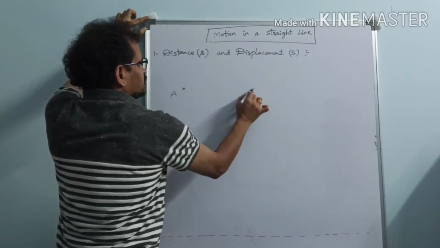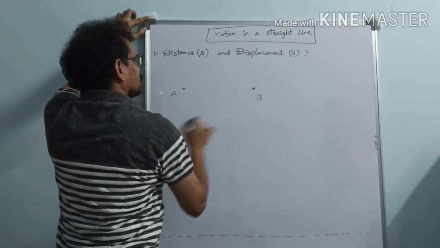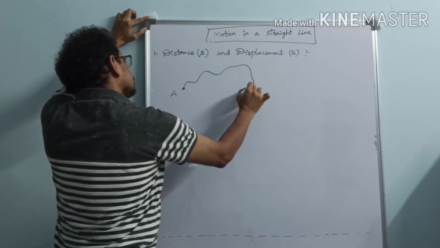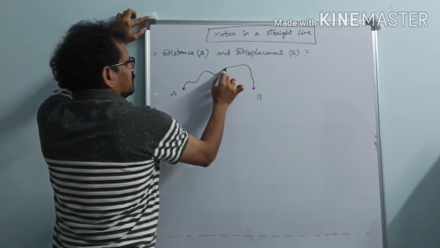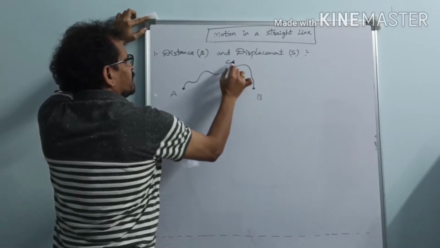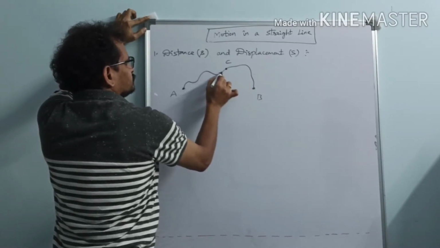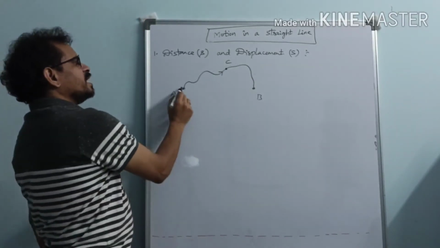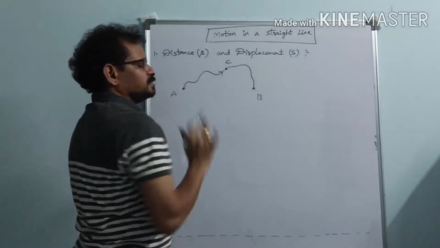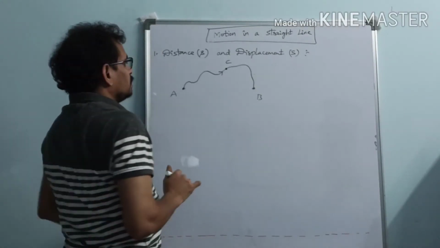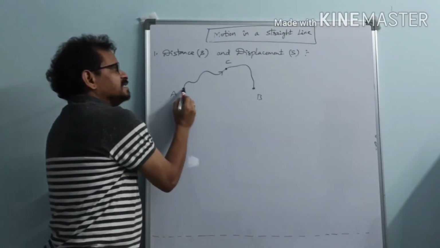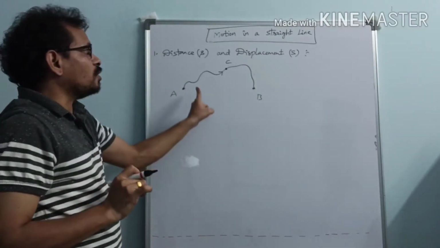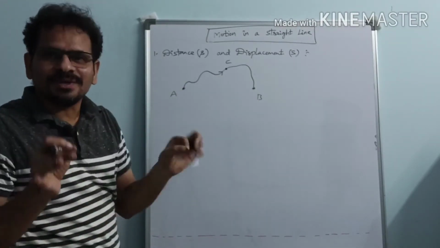This is A, this is B. A particle moves from A to B by a point C like this. This is the actual path traversed by the body. The body moves on this path, so this is the actual path.